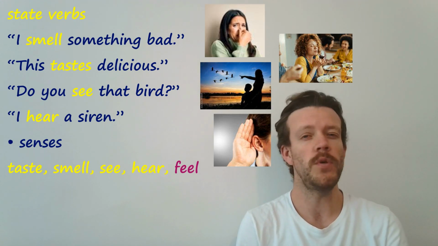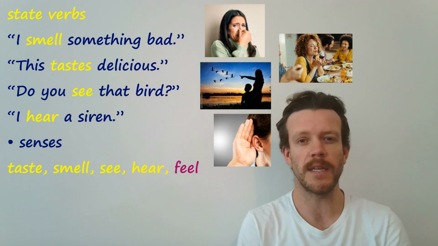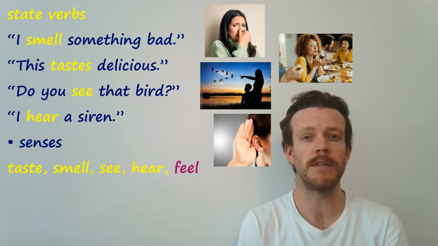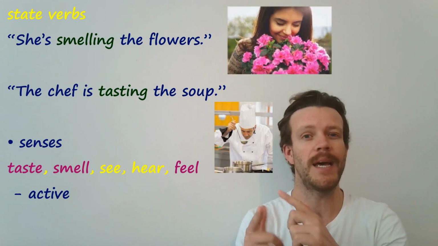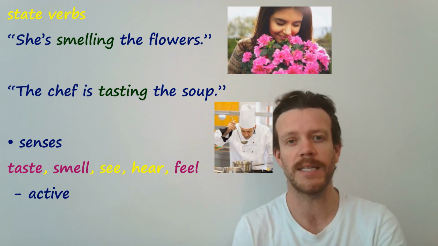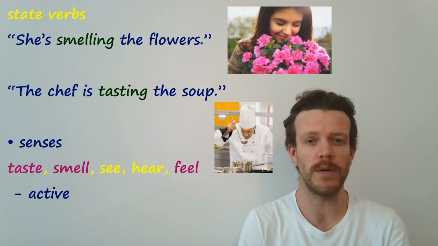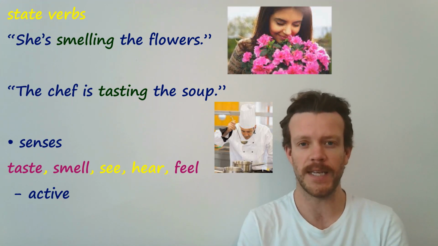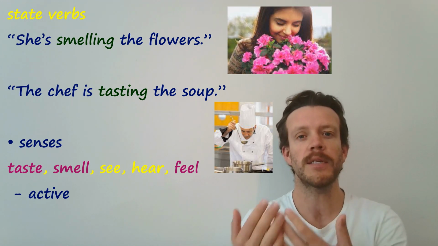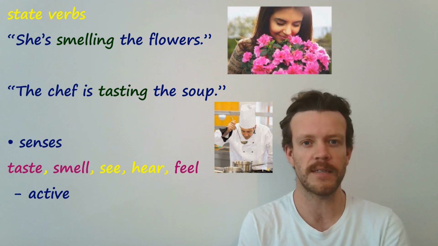The only time you would use these in the continuous form is specifically with smell and taste when it's active. For example, this woman is smelling the flowers, this chef is tasting the soup, actively doing it to get the sense.